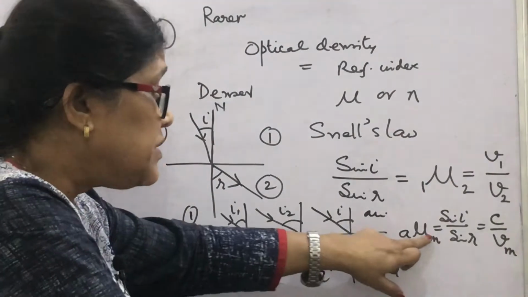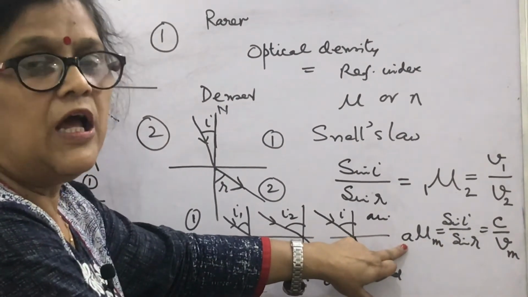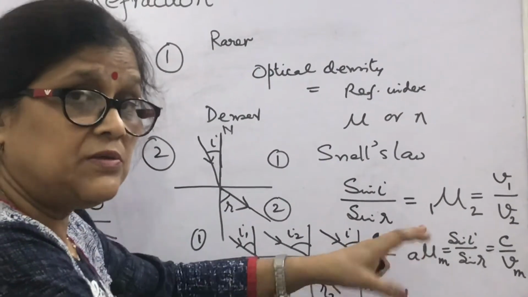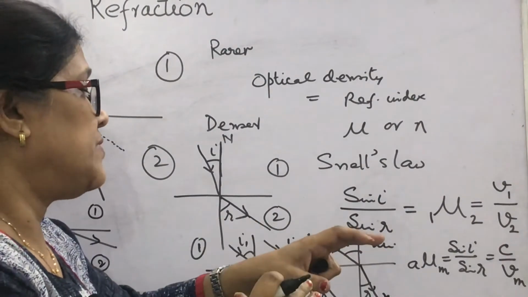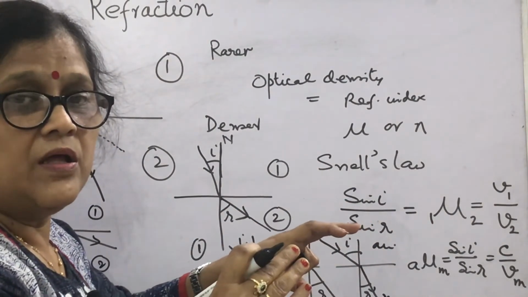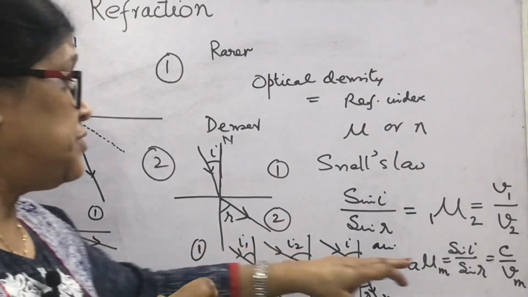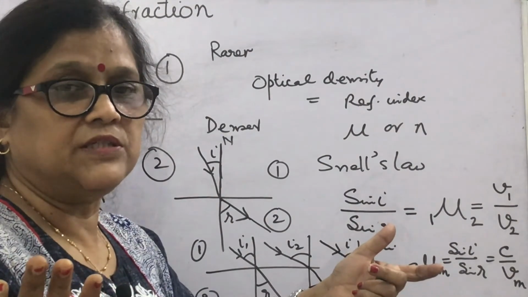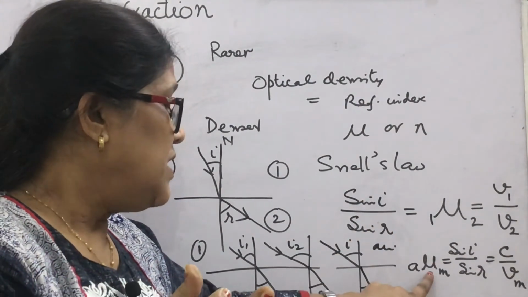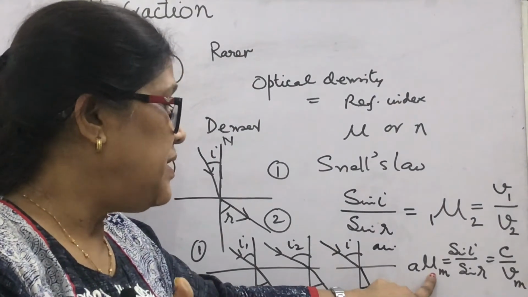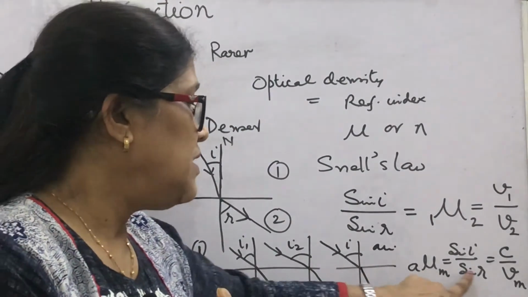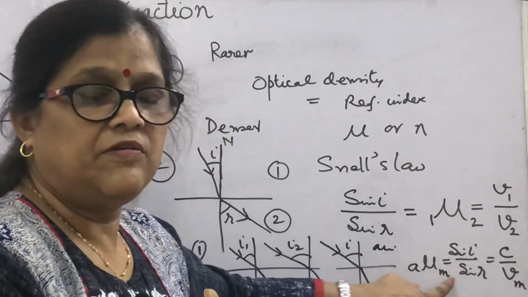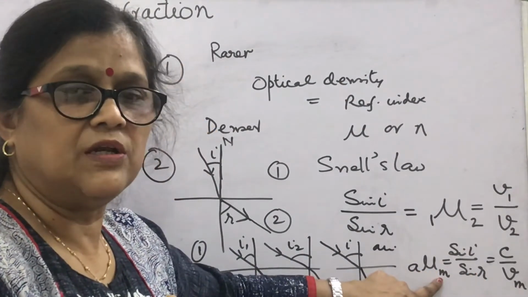This refractive index with respect to air is called absolute refractive index. We can also prove that there will be no medium in which the speed of light will be greater than c. Speed of light can never be greater than c. How? Look here. If this is the refractive index of the medium with respect to air, then we have seen that refractive index and speed are inversely proportional.